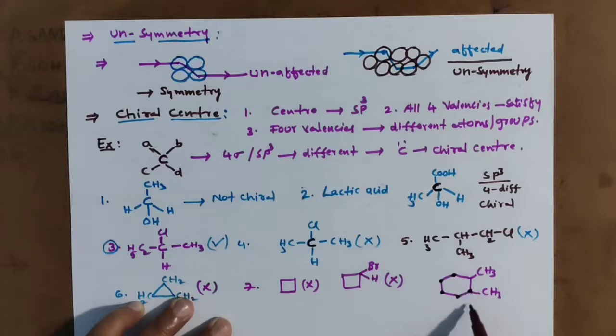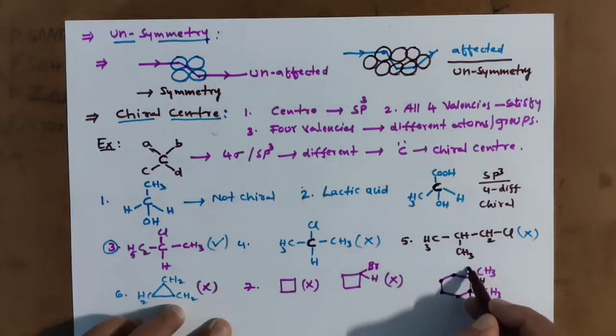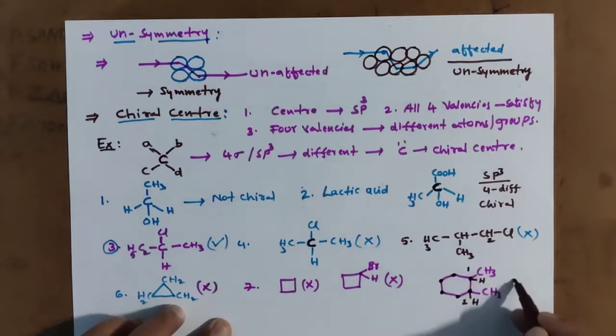Now come to here. Here 1 hydrogen is there, 1 methyl group, and this is one bigger group. The same applies here: 1 hydrogen, 1 methyl group, and 1 bigger group. So this center is a chiral center. This center is chiral, so chirality is there. Here chirality. 2 chiral centers we have.